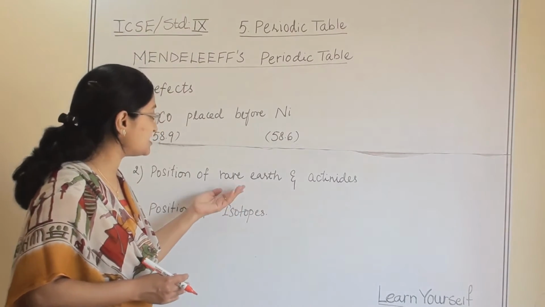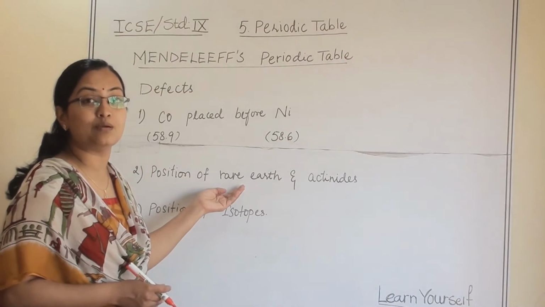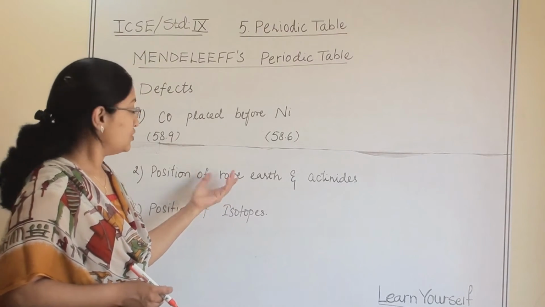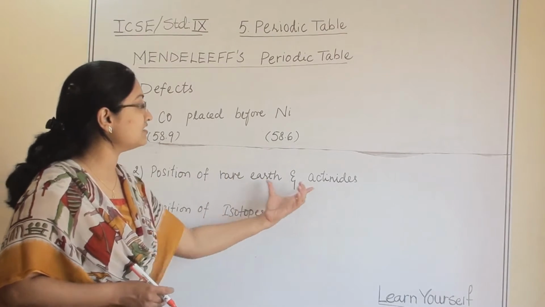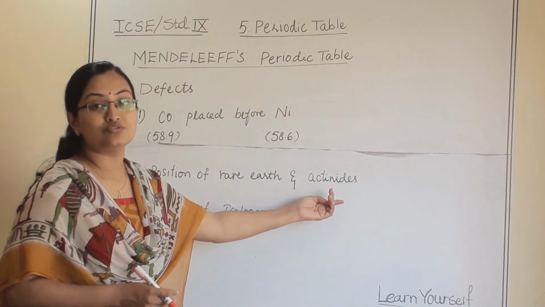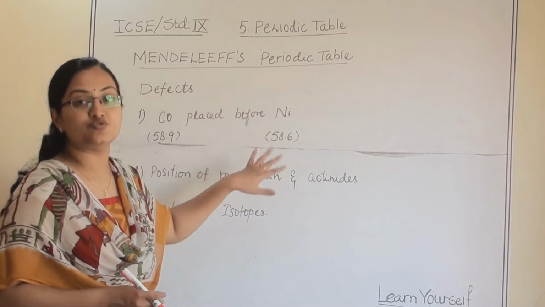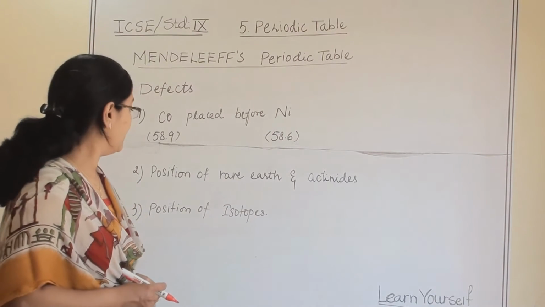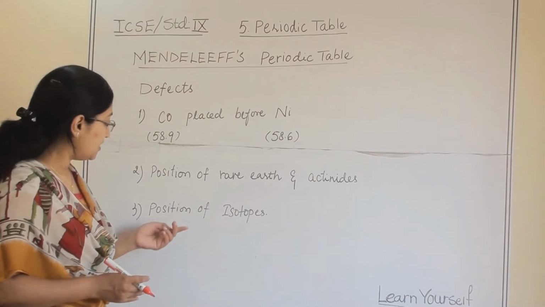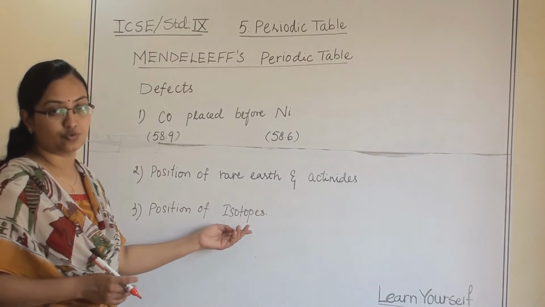It cannot be justified when we are arranging them in atomic weight. So this position of rare earth and actinide was not justified in the arrangement of Mendeleev's periodic table.